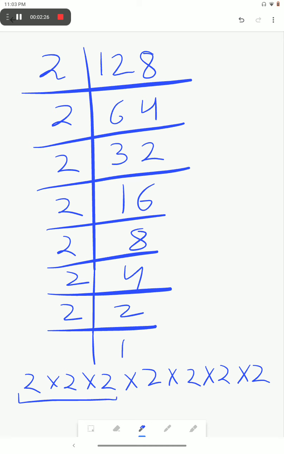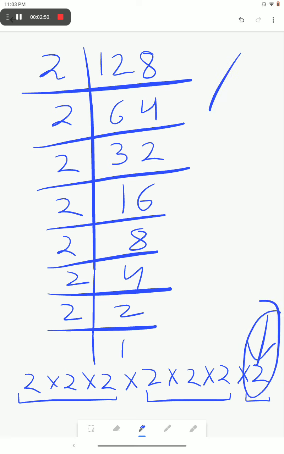This is forming a triplet, this is forming a triplet, but this is not forming a triplet. Hence, it is not a perfect cube, because according to the definition of a perfect cube, all the prime numbers should exist in the form of triplets. But here this 2 is not existing in the form of a triplet, it is alone. So, we can say that it is not a perfect cube. Now move to the next part.